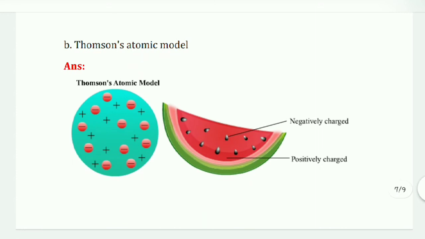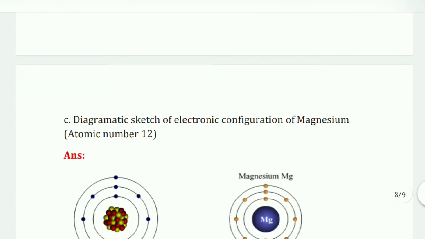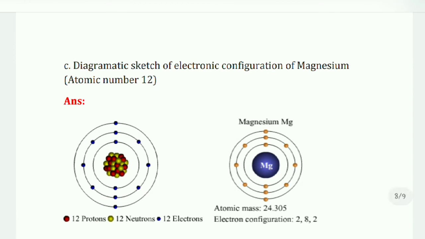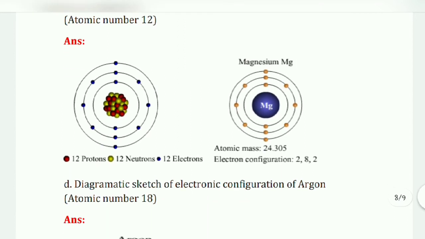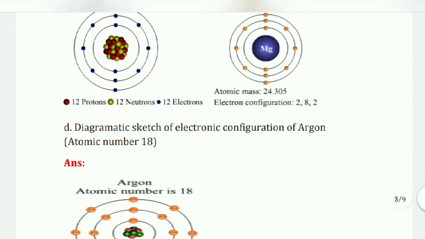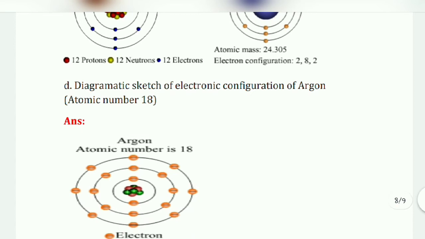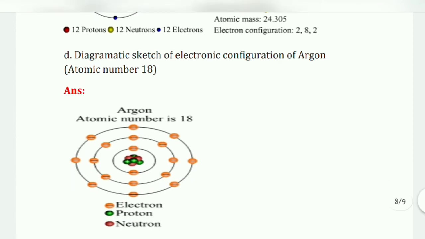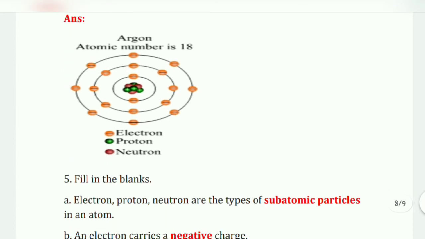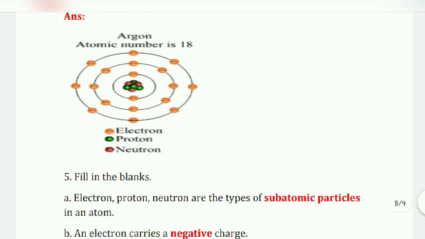Third, a diagrammatic sketch of the electron configuration of magnesium, atomic number 12. You can see the images here. Then fourth, a diagrammatic sketch of the electron configuration of argon, atomic number 18. So you can see the diagram here.